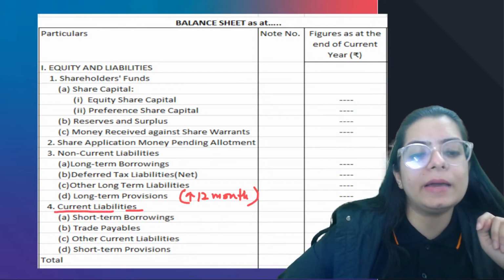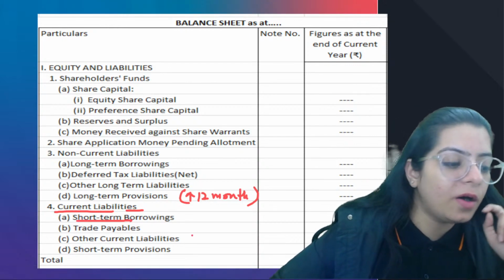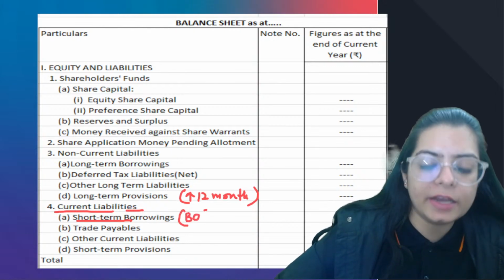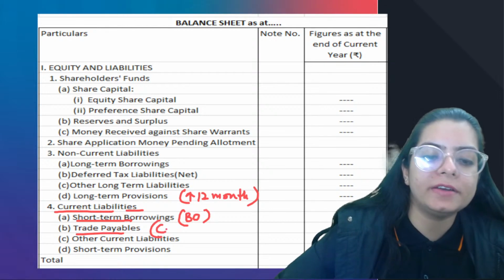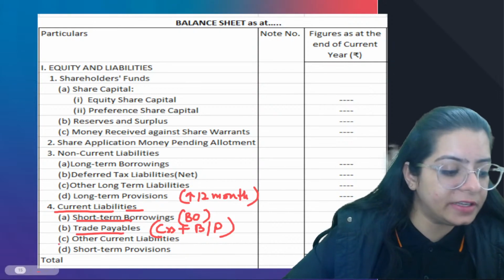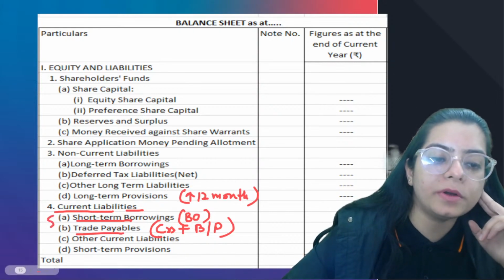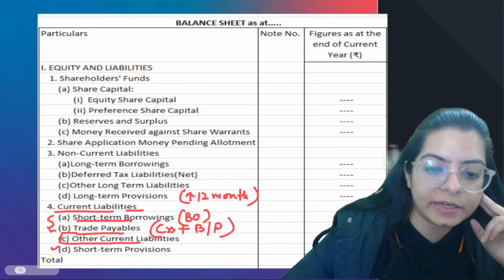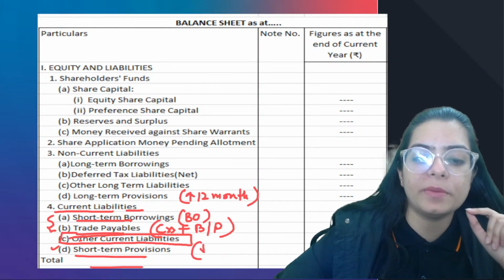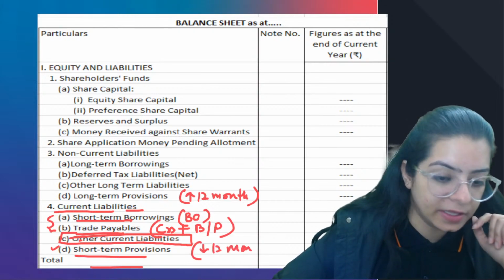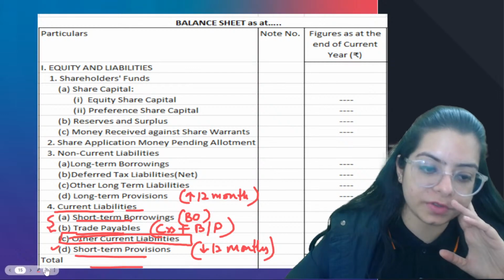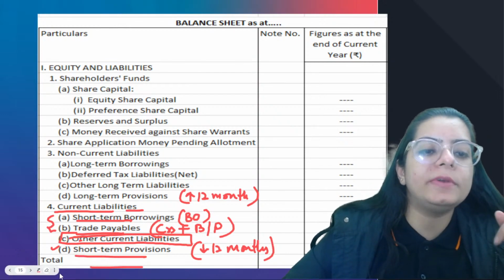Current liabilities include short-term borrowings. All the borrowings which we have taken for a short time, like bank overdraft. Trade payable means creditors plus bills payable. Other current liabilities: anything not covered under these heads comes under other current liabilities. Short-term provisions means provisions we are making for less than 12 months, which will get used in a particular year only. So this is the liability side of the balance sheet.